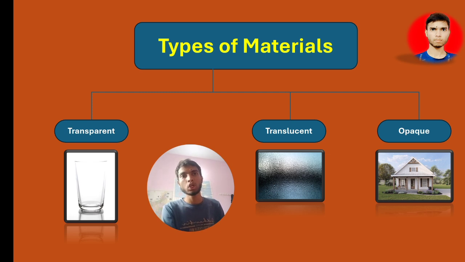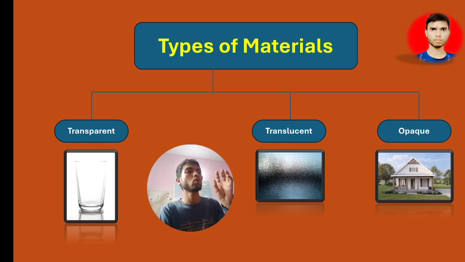In the case of opaque, light will come, but after hitting the surface of the object, it will take another direction. This happens when the object is opaque, like a house, car, vehicles, boards, walls, doors.